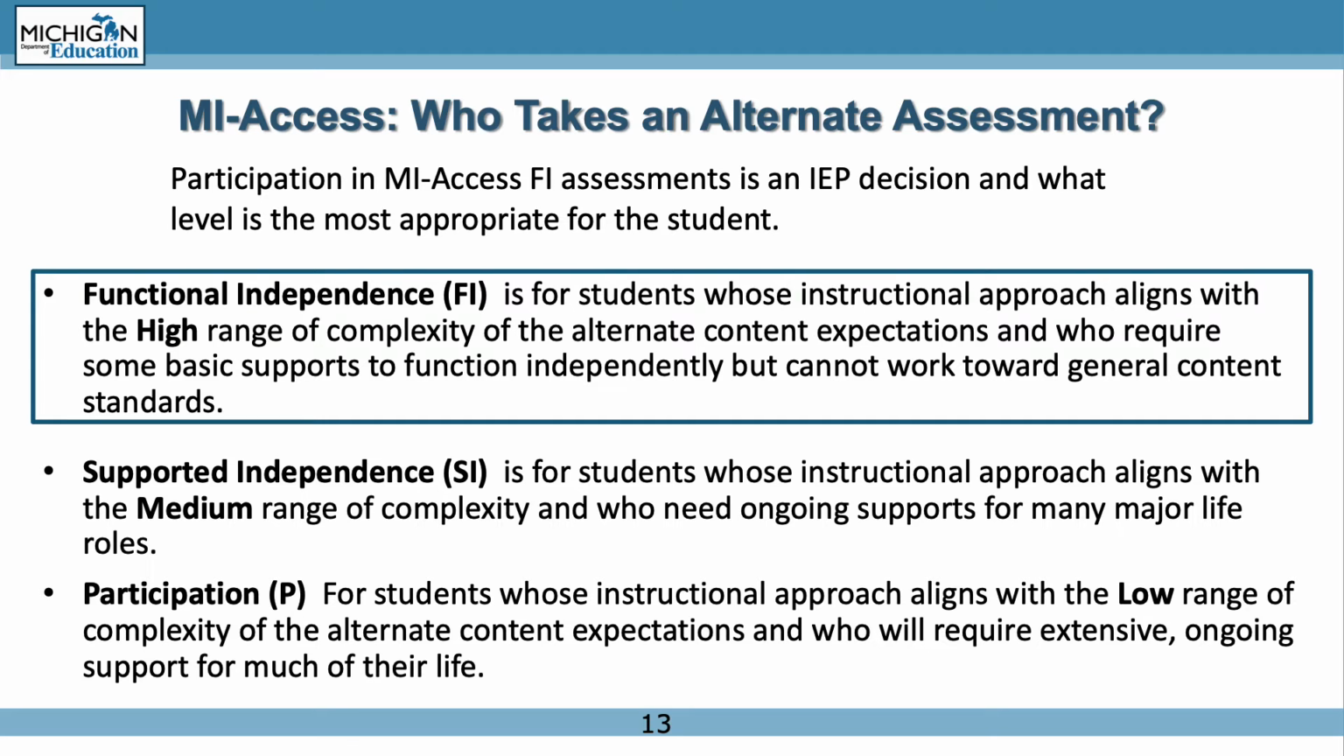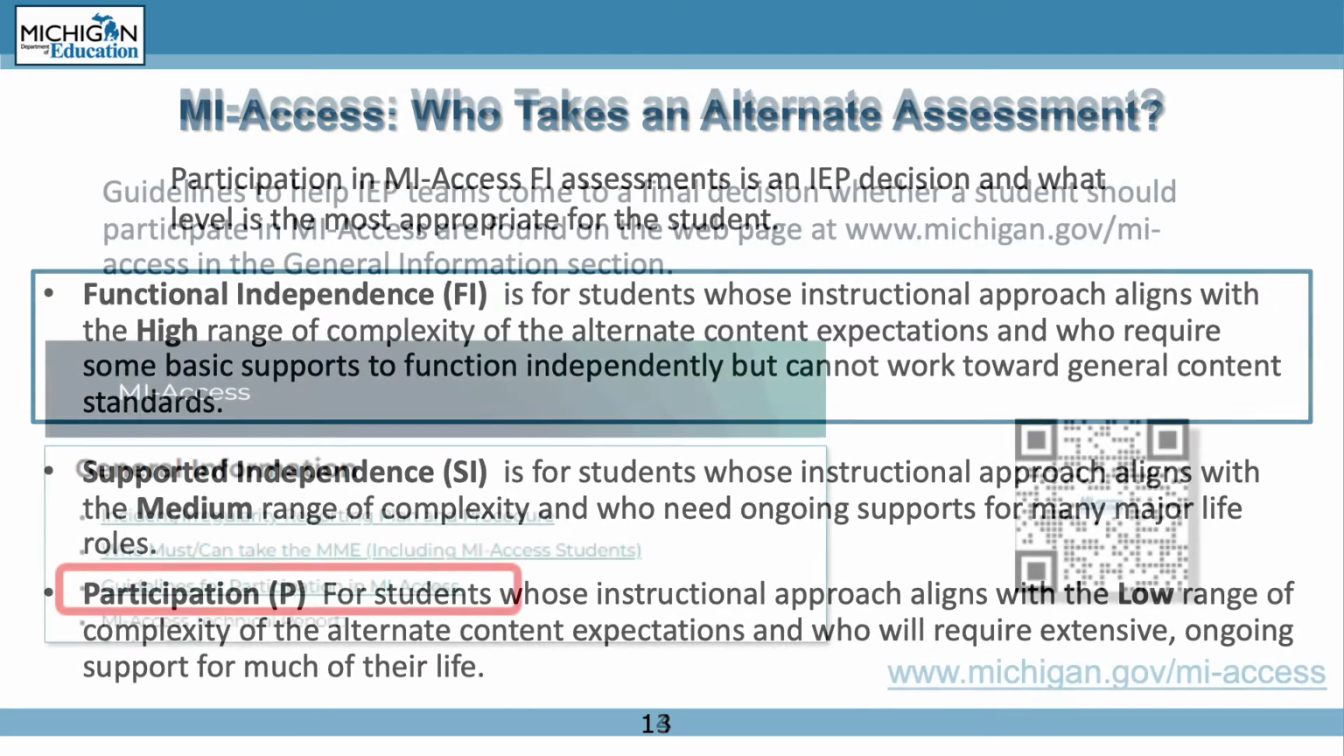Supported independence, SI, is for students whose instructional approach aligns with the medium range of complexity and who need ongoing supports for many major life roles. Participation, P, is for students whose instructional approach aligns with the low range of complexity of the alternate content expectations and who will require extensive, ongoing support for much of their life. For this presentation, we will focus on the functional independence tests.